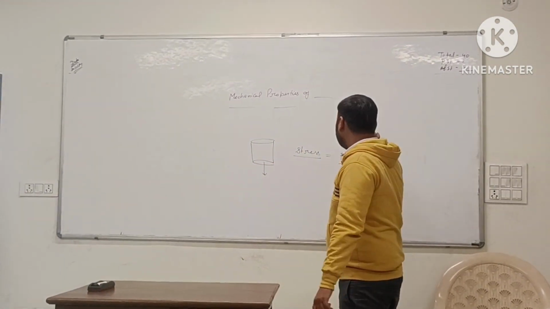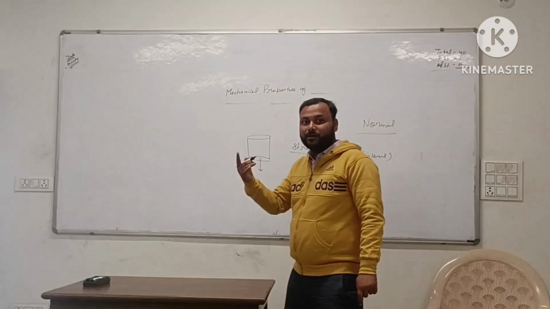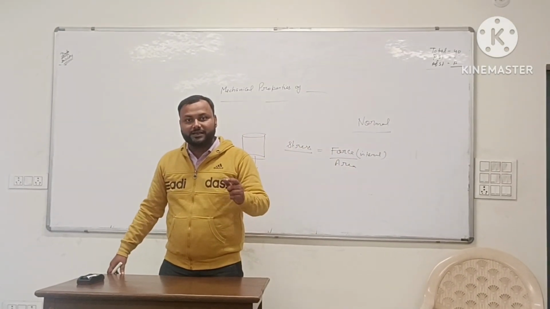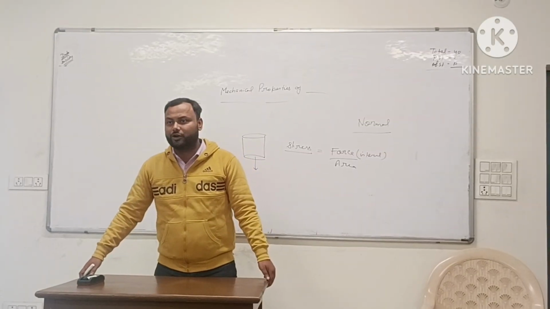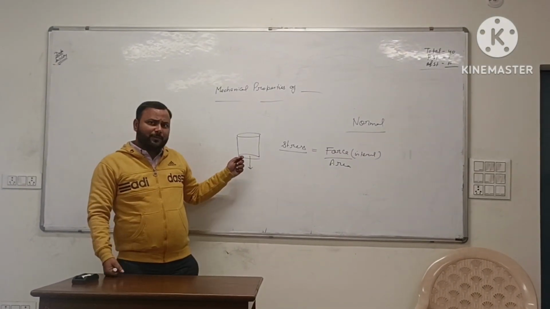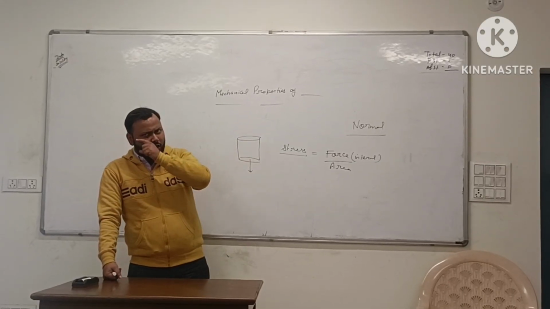What type? Normal stress. When you apply force normally, the stress will be normal. You can say normal stress, or you can say longitudinal stress. Why we say longitudinal stress, we will discuss later on. But when you apply force normally to the surface, this stress is called normal stress.